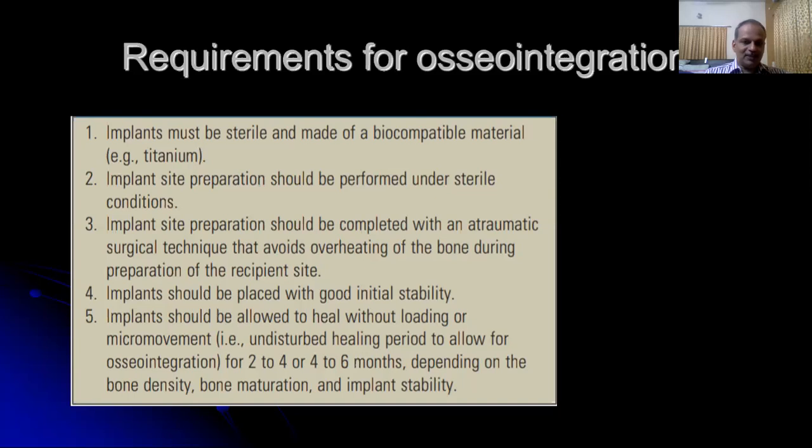Implants should be placed with good initial stability. If the implant site is prepared precisely, the implant can achieve good initial stability, and it should be allowed to heal without loading or micro movements for about 2 to 4 months when the bone is dense cortical bone. When the bone is loose trabecular bone, 4 to 6 months of healing period should be allowed. But presently, if the implants can achieve an initial stability of 40 to 45 Newton centimeters, the implants can also be connected with provisional restorations, or loaded immediately with non-functional loading.